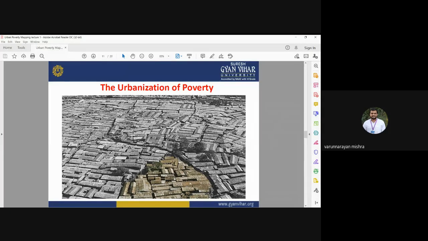Okay. So this is the figure showing the slum area. Okay, the urbanization of poverty. This is the case of urbanization of poverty. This is the slum area. You can see how bad the condition is. It is land illegally occupied by persons who came for better economic activities, but they don't have their own land.